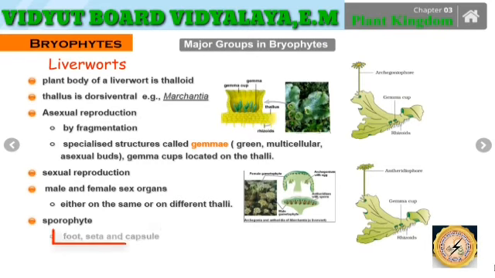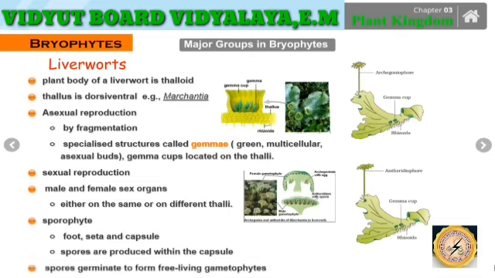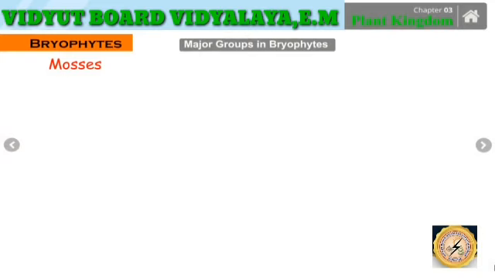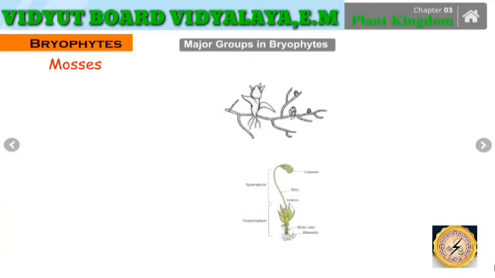They show the sporophytic stage, and as we have discussed very well, the three basic structures, that is the foot, the seta and the capsule. These spores are produced within the capsule. So the spores ultimately can germinate to form free living gametophytes. So from the gametophytes the spores are generated, and these spores further produce the gametophytes.